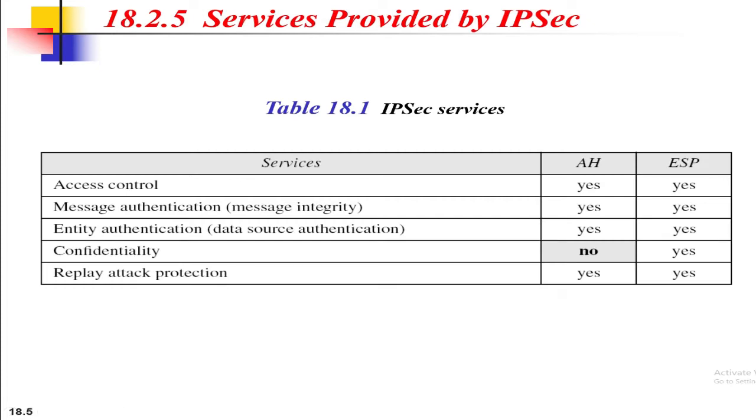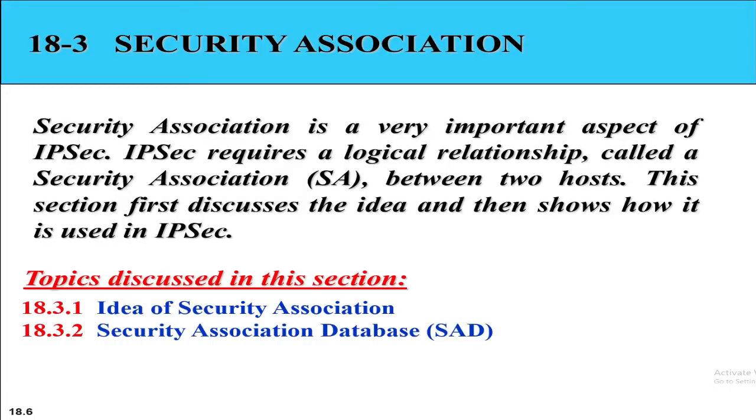Let me first tell you the services provided by IP security, like access control, message authentication, entity authentication, confidentiality and replay attack protection. As you can see, the Authentication Header protocol does not provide confidentiality, but the Encapsulating Security Payload protocol provides confidentiality, as well as message authentication, entity authentication, access control, replay attack protection, etc. Before coming to the topic, let's see the concept of security association.